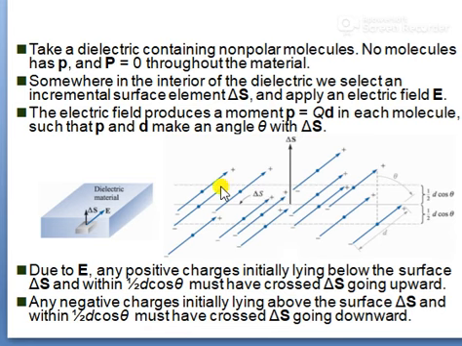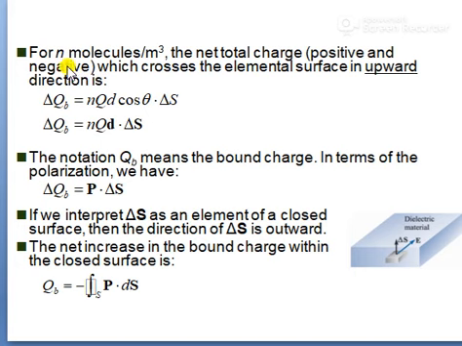Now, for n molecules per meter cube, the net total charge, positive and negative, which crosses the elemental surface in the upward direction is del QB equals n Q d cos theta times del S, or del QB equals n Q d dot del S. The notation QB means the bound charge, in terms of polarization. So we have del QB equals P dot del S.